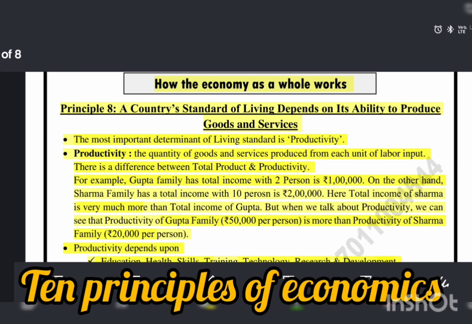Everyone, welcome to 10 Principles of Economics Part 3. Part 3 is about how the economy as a whole works. This Part 3 contains 3 principles.